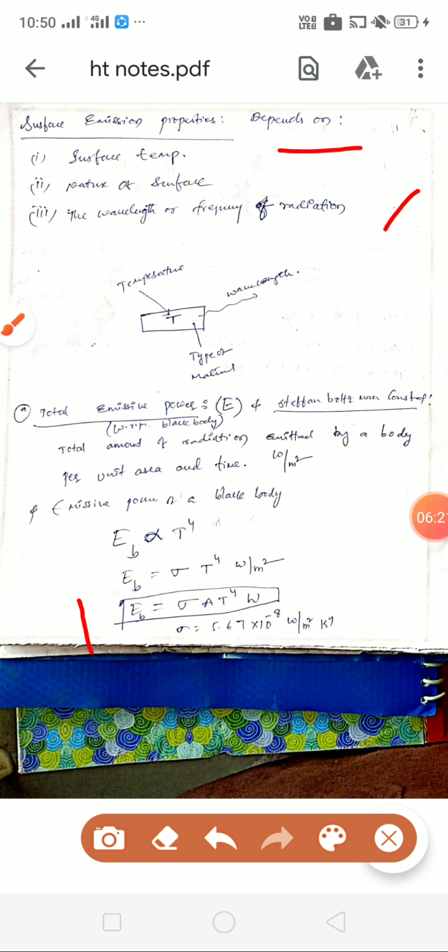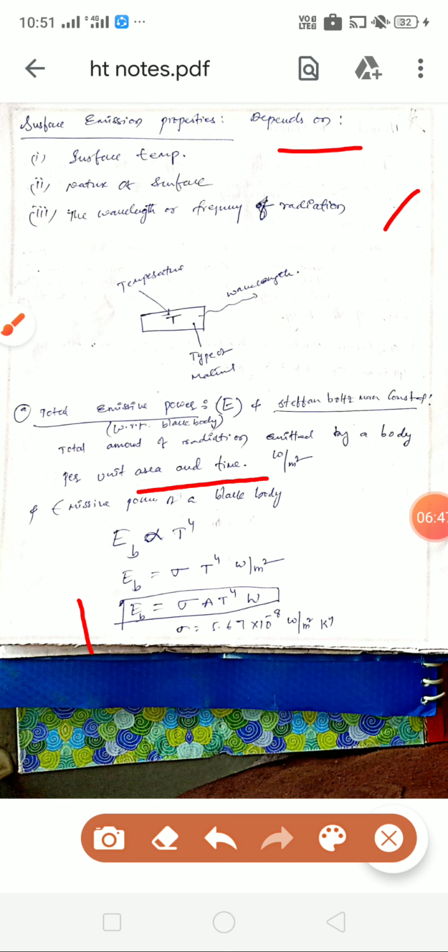Now the total emissive power, an important term, as we slowly enter into radiation: the Stefan-Boltzmann constant with respect to a black body. The total amount of radiation emitted by a body per unit area and per unit time is the emissive power.